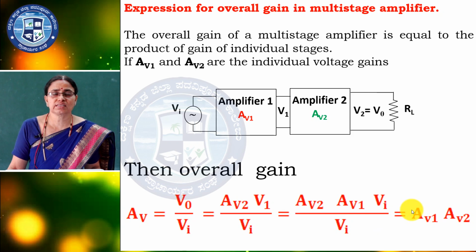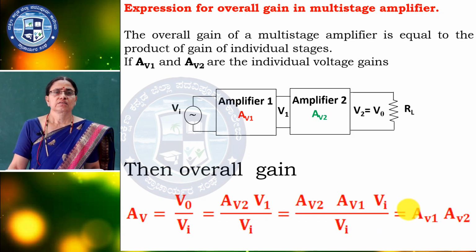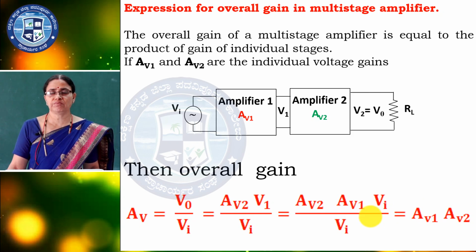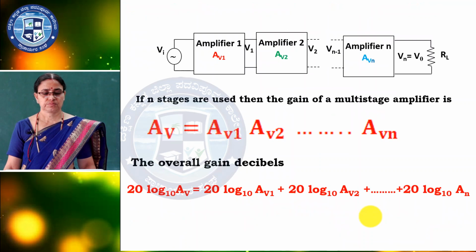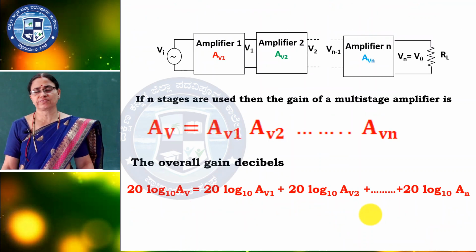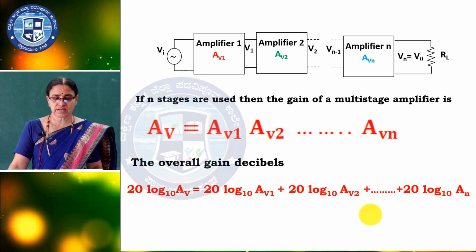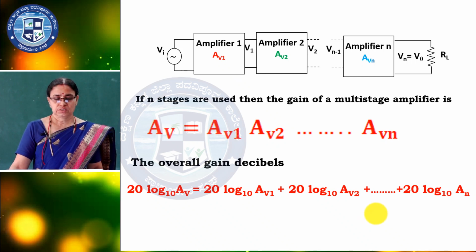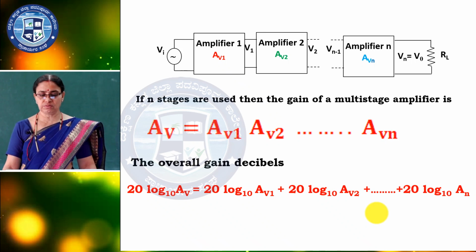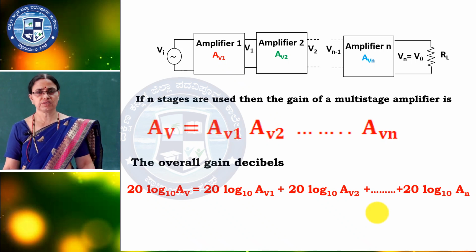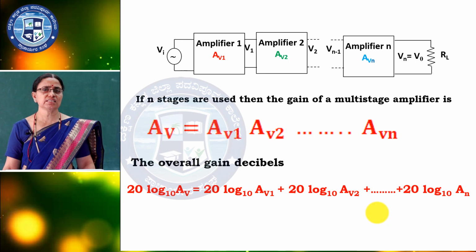So what you can understand here is that from one stage to the other stage, the gains are multiplied. So AV1 into AV2. If you take n number of stages, then all the gains are multiplied. So AV is equal to AV1 into AV2 etc. into AVn. They can ask small types of problems about this.